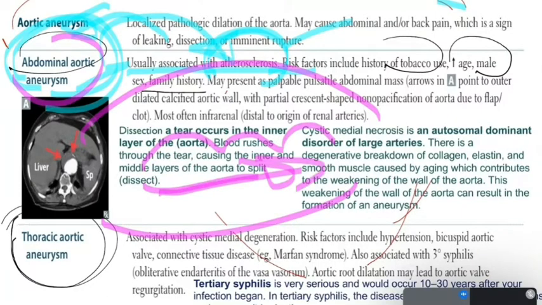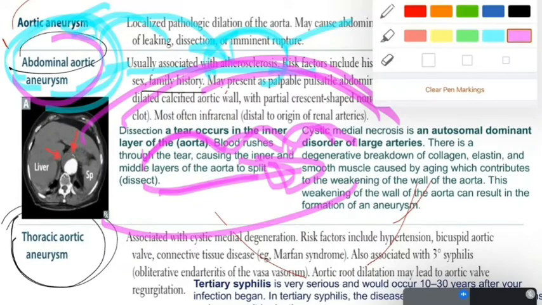Due to this dilated artery, you have an obvious pulse. The pulse becomes more clear, so you can palpate it on the abdomen. So one of the diagnostic steps on physical examination is abdominal palpation, and there will be a palpable pulsatile abdominal mass due to this dilatation.